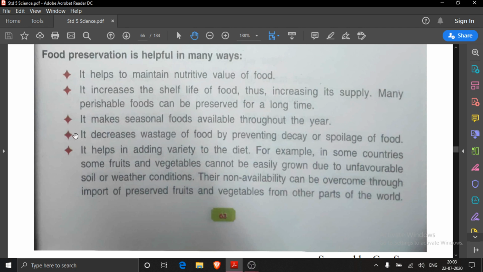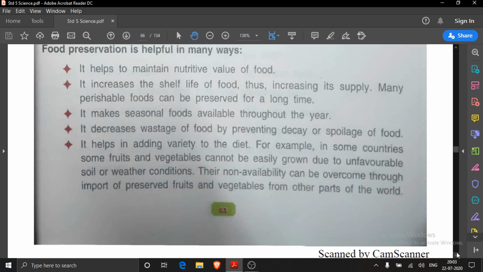Fourth point you will write, it decreases wastage of food by preventing decay or spoilage of food. And fifth point you will write, it helps in adding variety to the diet. So these 5 points you have to write in the answer of E second.